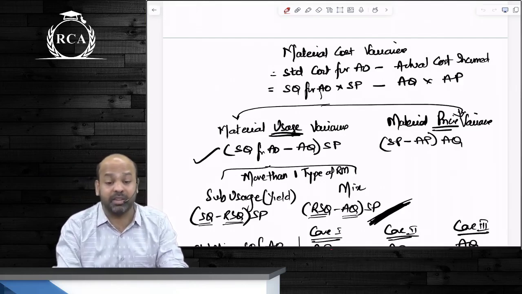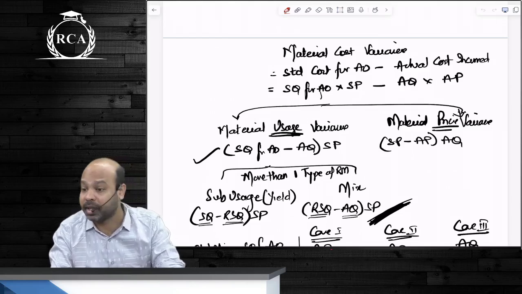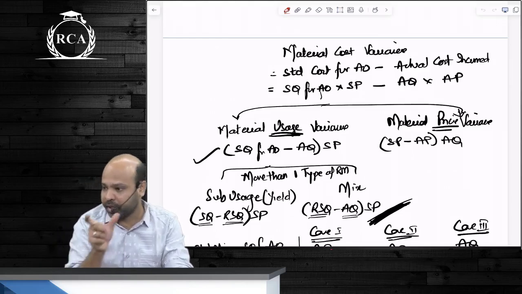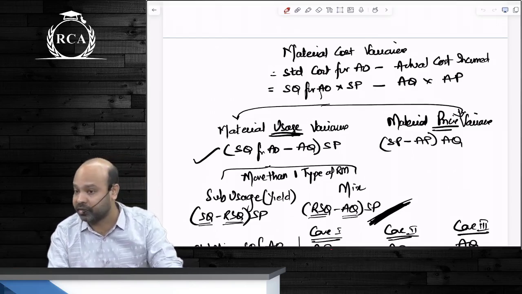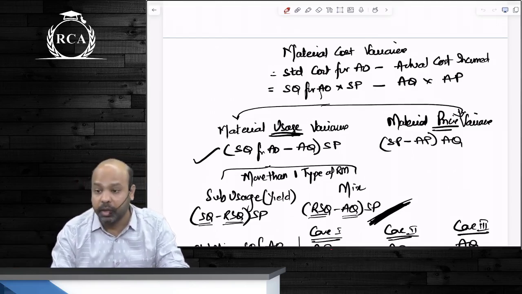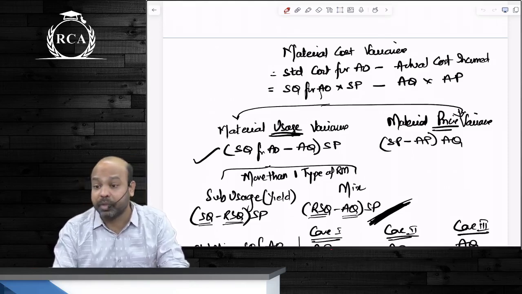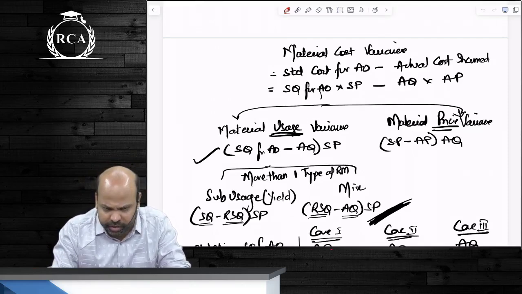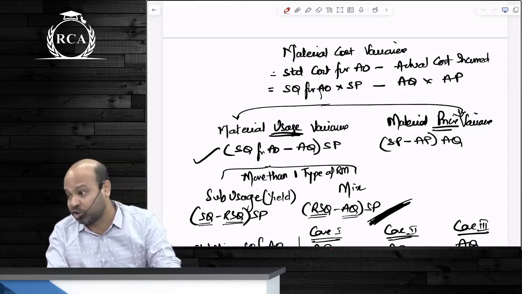That is why we compare standard quantity for actual output minus actual quantity, multiplied by standard price. Any efficiency variance is measured at standard cost, so you multiply by standard price and not actual price. Material price variance, as the name suggests, takes differences in prices. So you write standard price minus actual price, multiplied by actual quantity.